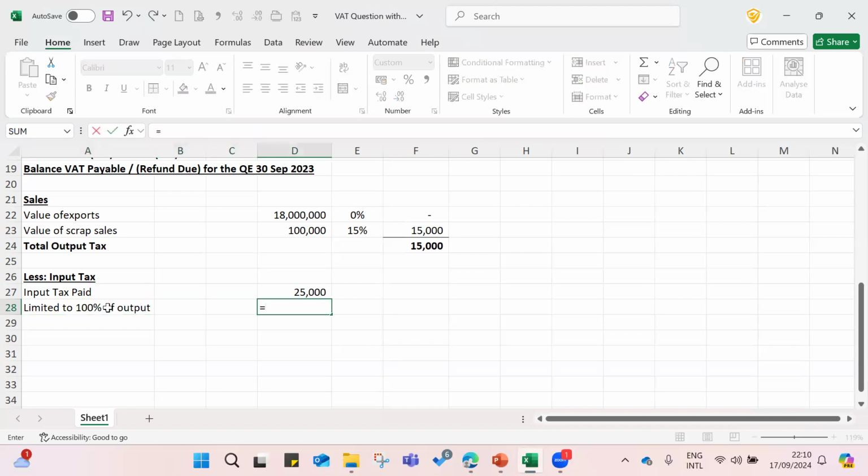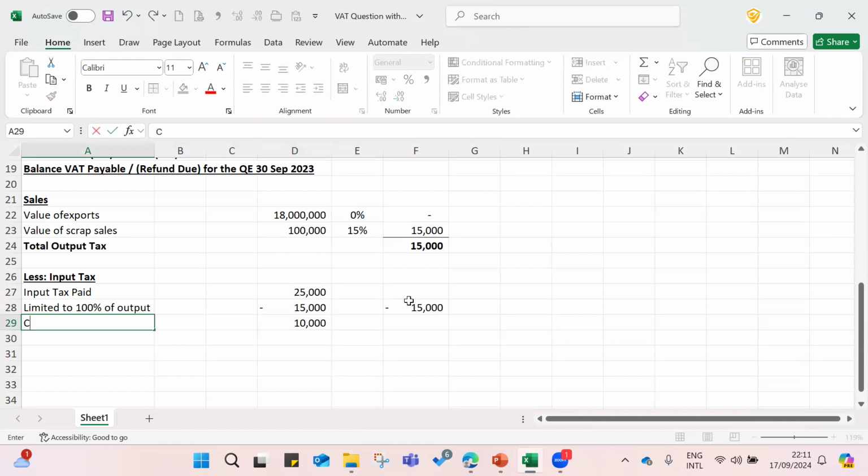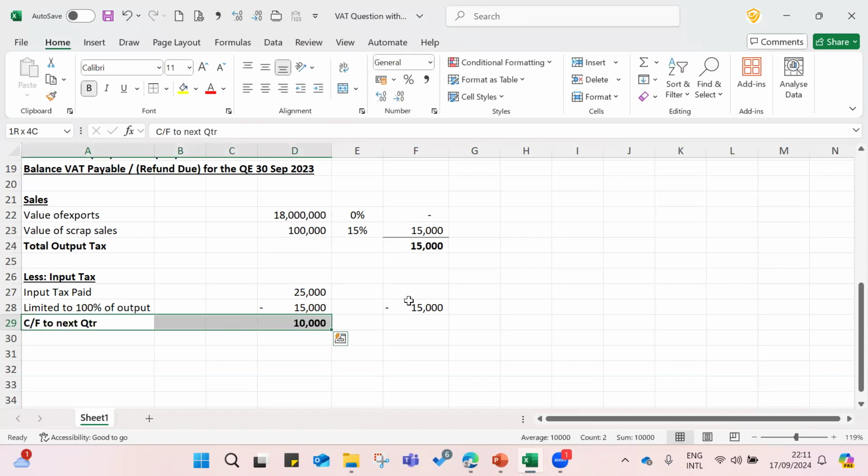Then you can claim the minimum of this one or this one, right? Then you are claiming only this particular amount. Then the balance amount, what you can do is carry it forward to the next period. This amount you can carry forward to the next period.